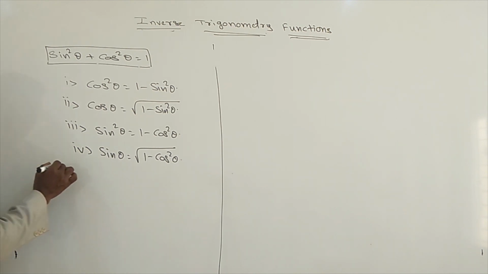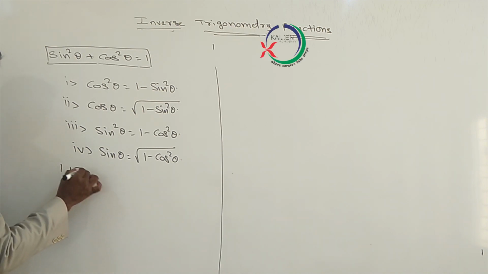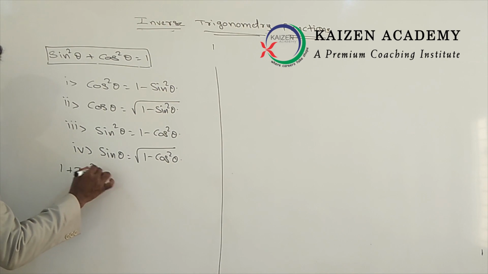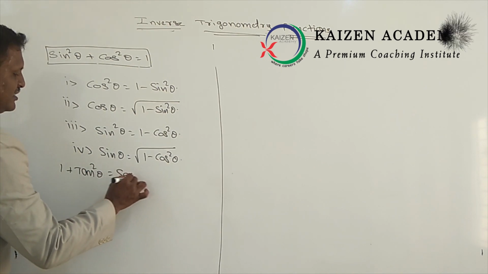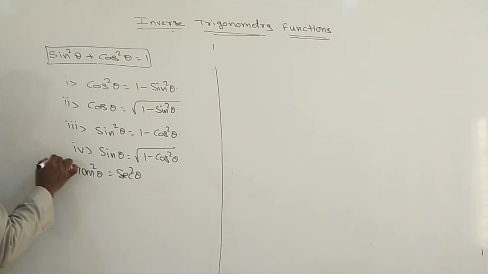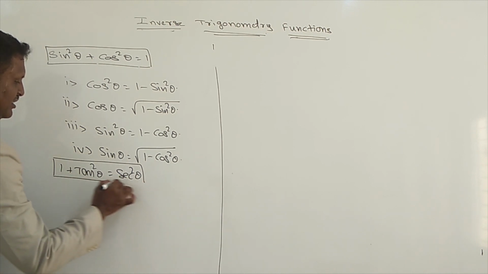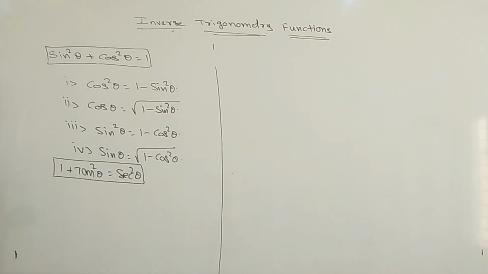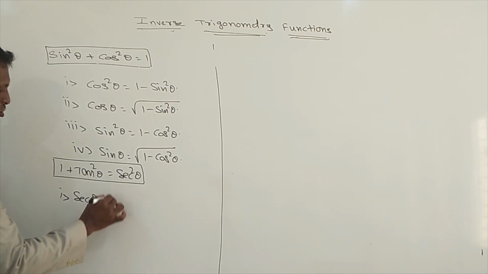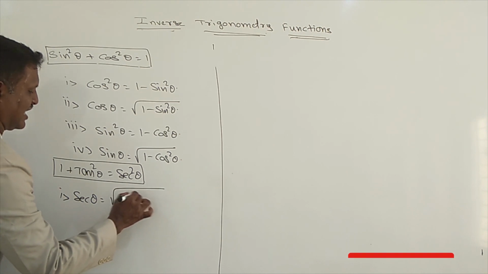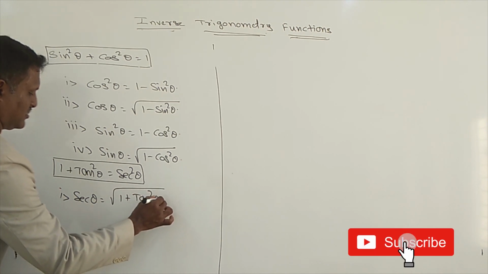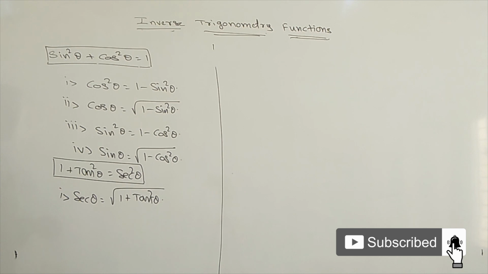Now, one more formula. 1 plus tan square theta is equal to secant square theta. Using this formula, formula number 1: secant theta means square root of 1 plus tan square theta.